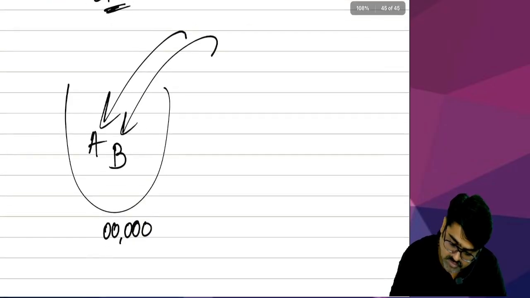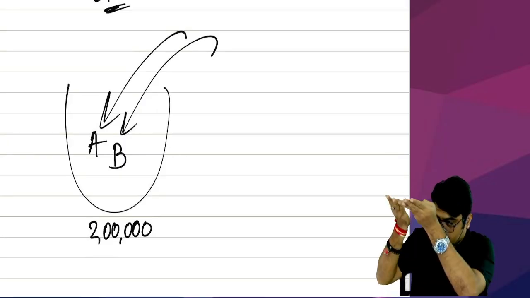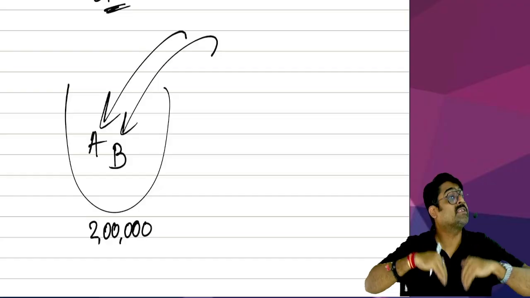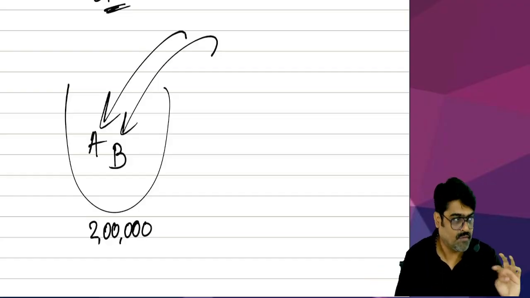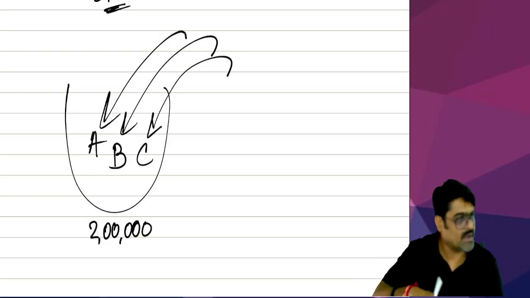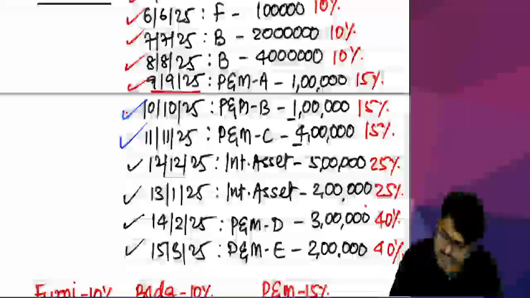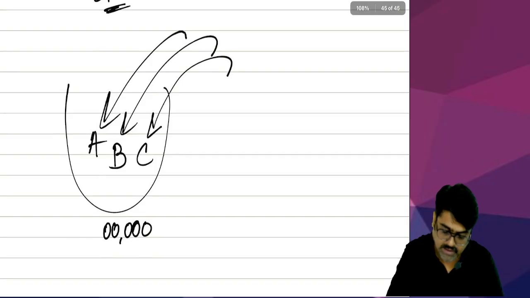So now the value of this basket will be 2 lakhs. This is nothing but the value of this block. Now the moment I buy plant and machinery C, even that has a rate of 15%. I will put that also in the basket, and now the value of the basket will also increase. How much will be the value now? See, 4 lakhs. So now the value of this basket is 6 lakh.